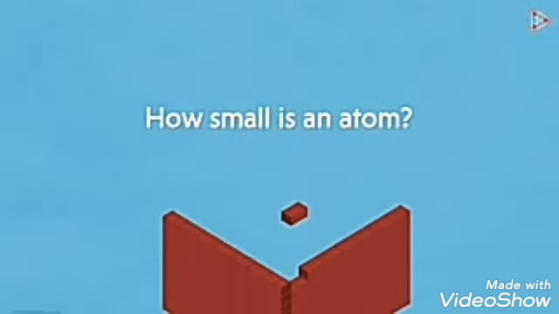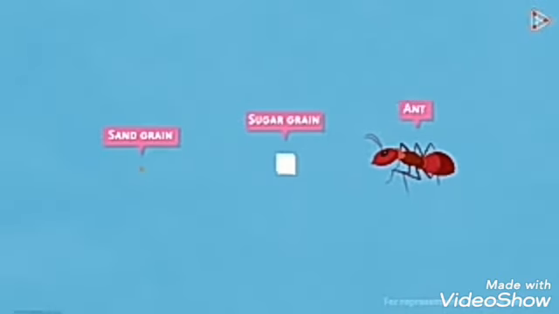Now tell me, how big or small do you think a single atom will be? Maybe we can take another small entity and then compare the atom to it. Can we think of an ant? Probably not. Okay. So ants carry little grains of sugar. It means grains are smaller than ants. So maybe we can take a grain of sugar. How about a sand grain, which is smaller than the grain of sugar? But we can still see a grain of sand with our naked eyes. So can you tell me something smaller than this?